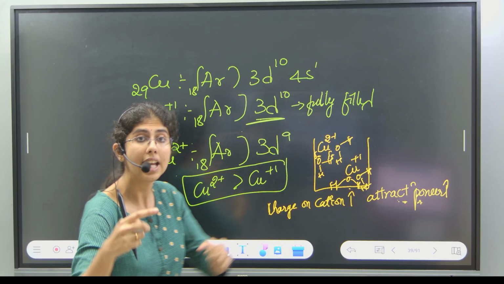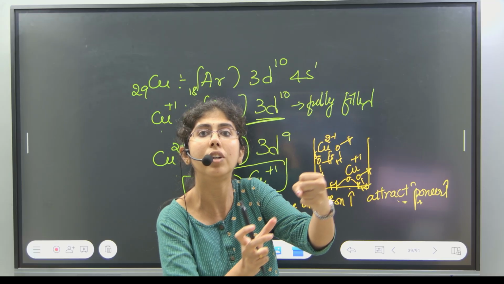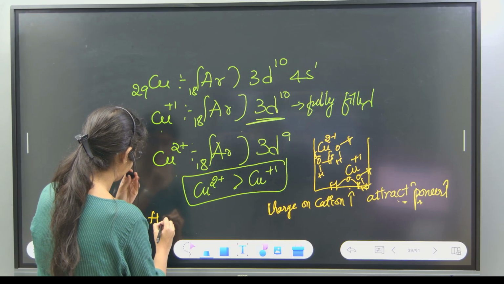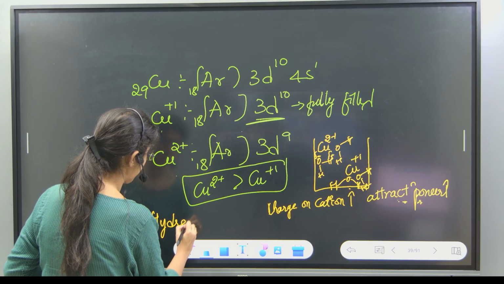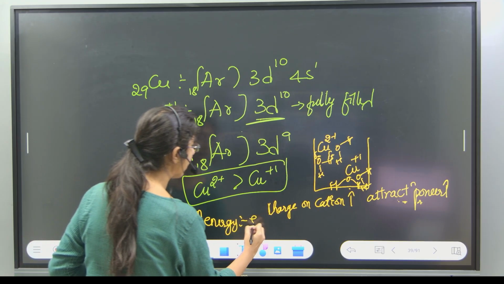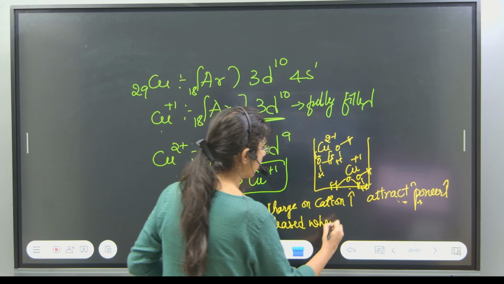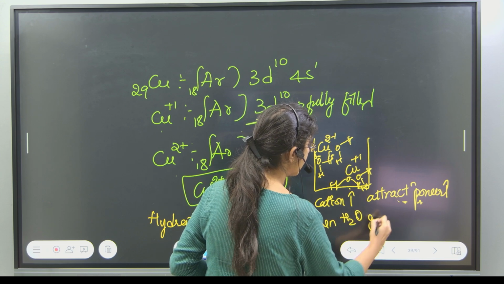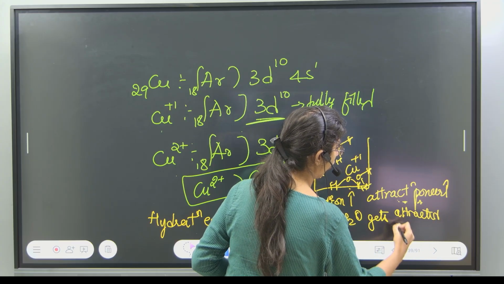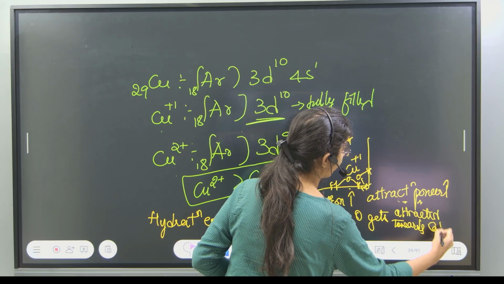The energy released while water molecules are attracted towards the copper 2+ ion is called hydration energy. What is hydration energy? Energy released when water gets attracted towards a cation.